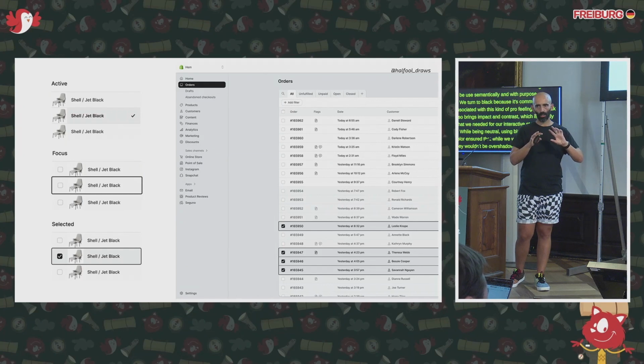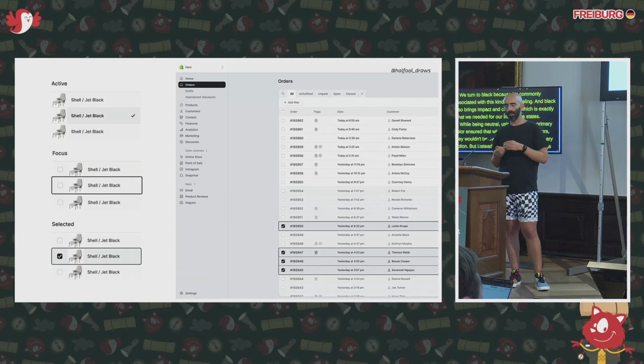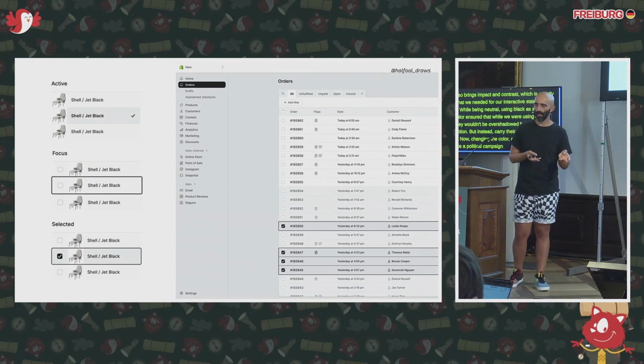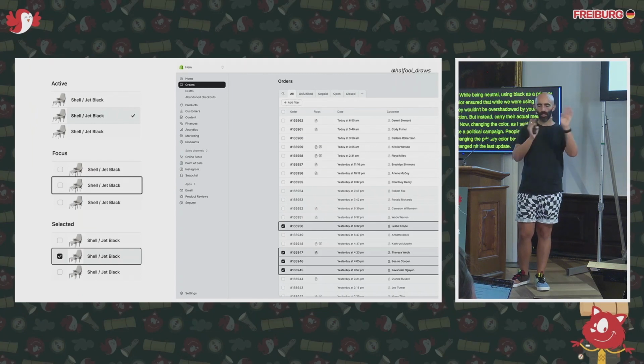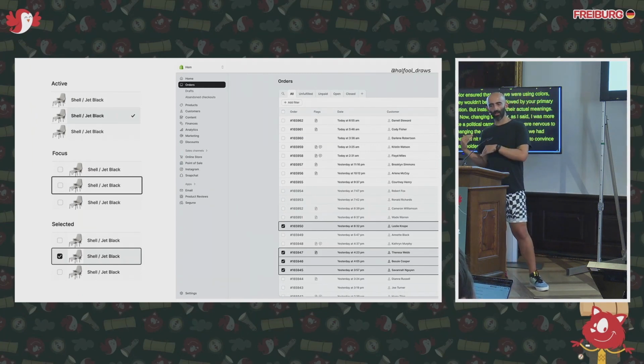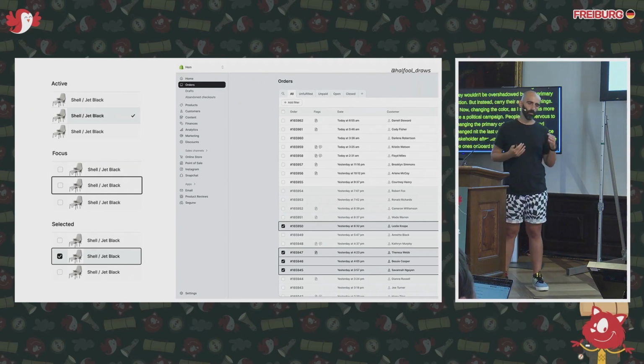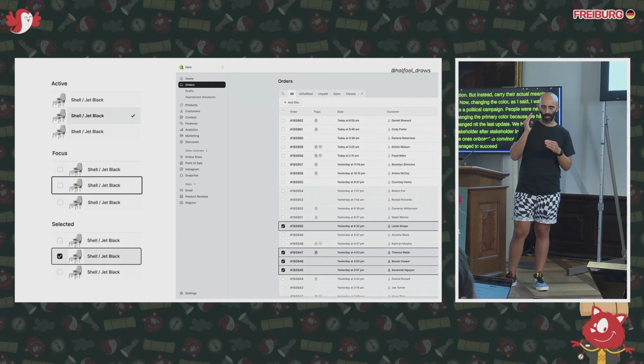Now, changing the color, as I said, was more like a political campaign. People were nervous about changing the primary color because we had changed it in the last update. So we had to convince stakeholder after stakeholder, trying to leverage the ones that we were getting on board to convince the next ones. We managed to succeed, but it took a lot of discussions and really targeted presentations.